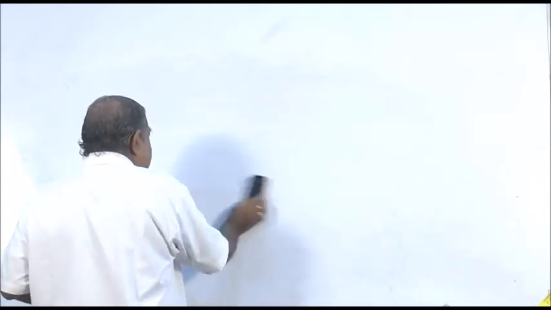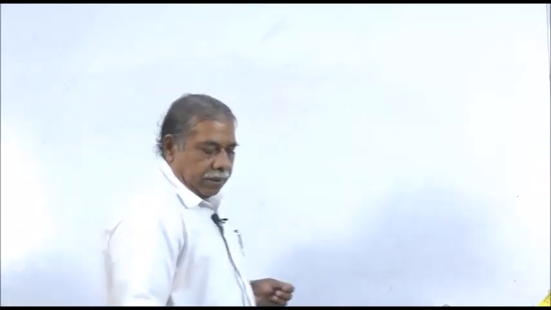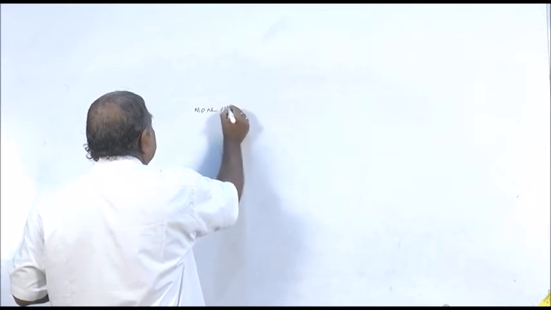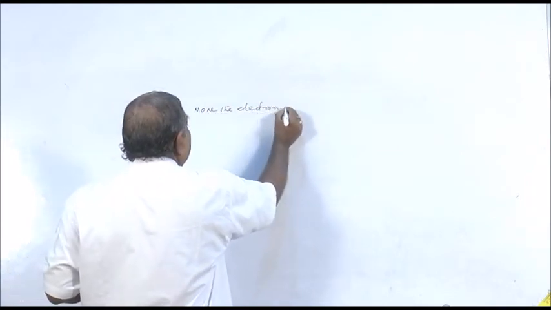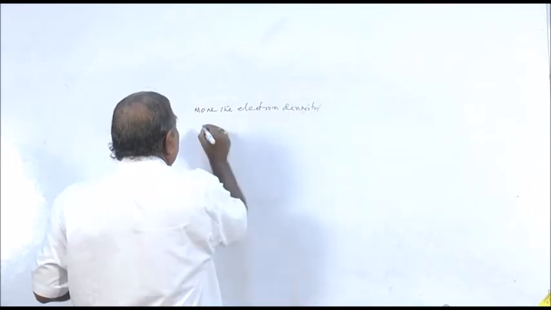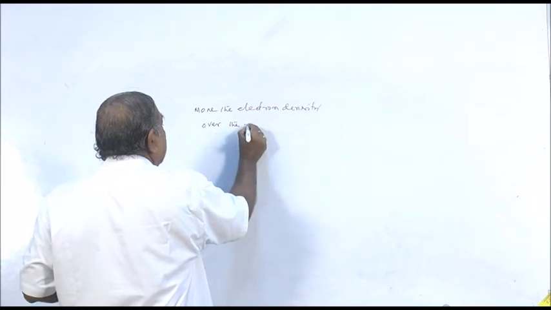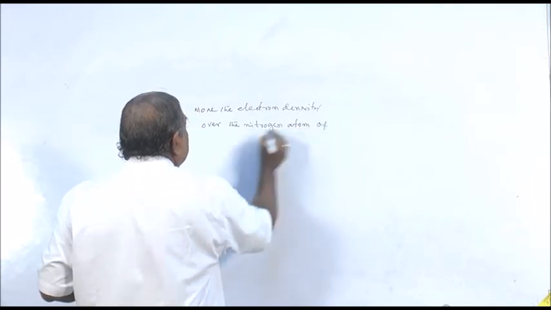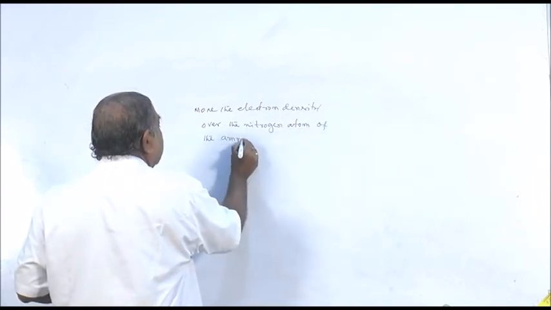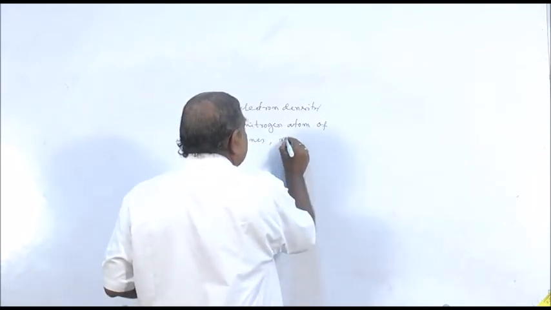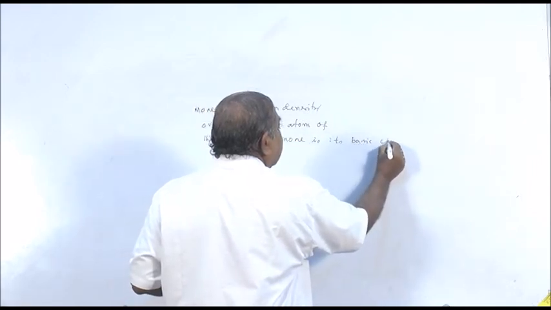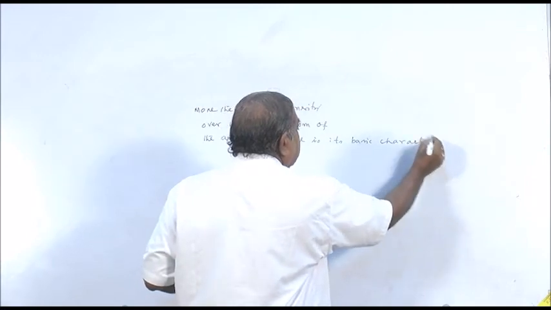Now, in this connection, you should remember that the more the electron density over the nitrogen atom of the amines, the more is its basic character.